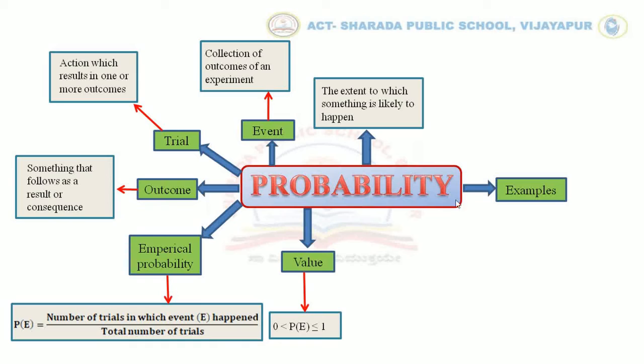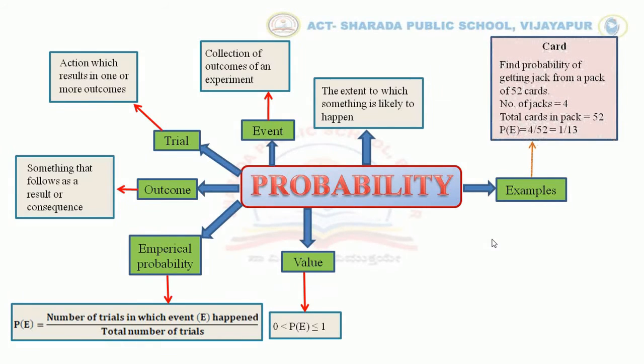Now we will discuss one example each from the coin, cards and dice. The first example, based on cards: find the probability of getting a jack from a pack of 52 cards. We know that there are four types of cards: spade, club, heart and diamond.